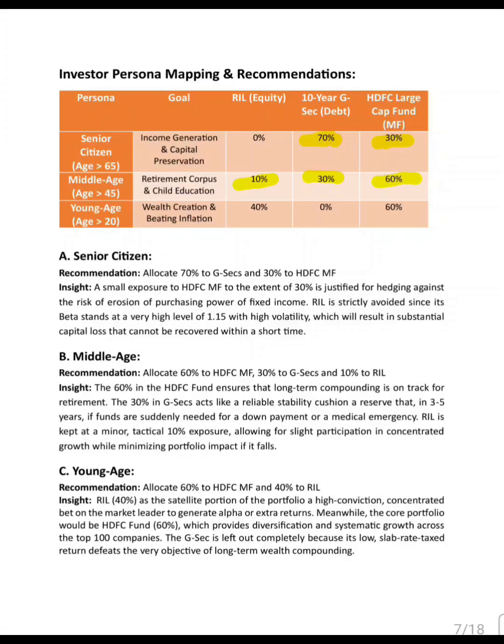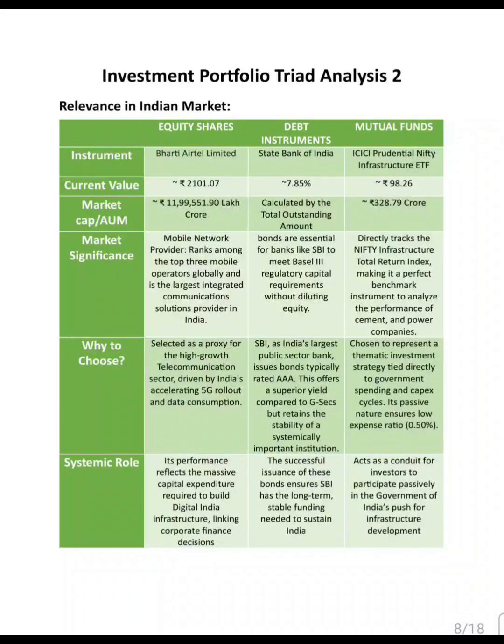Young investors: 60% in mutual funds and 40% in Reliance, aggressive but diversified.